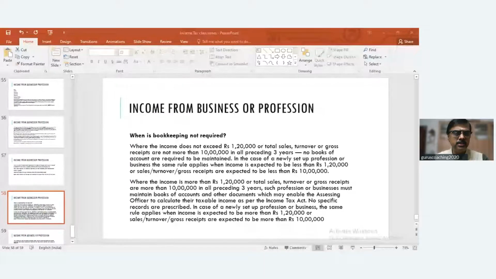A best judgment assessment is an assessment which is done by the assessing officer based on records available. So he will on his own determine the income because you don't have proper books of accounts or you are not able to share proper books of accounts. So based on the available records, nowadays income tax, they have records better than you. My income, I try to find out from income tax records. Because your income is tracked based on your PAN number. Every single transaction of yours is tracked by a PAN number. We'll be discussing a little later.